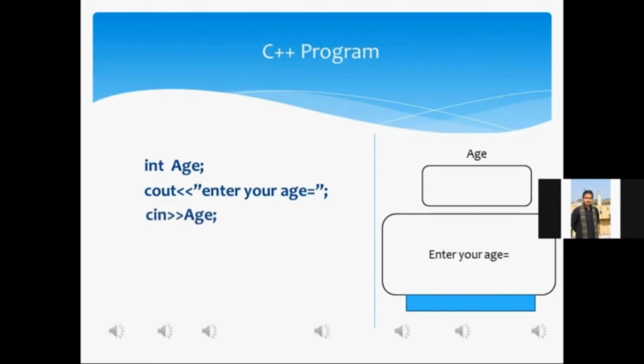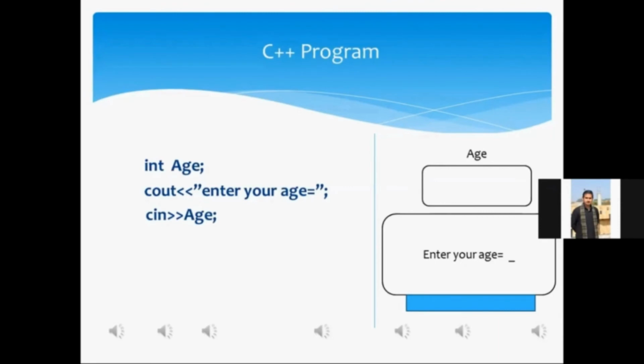The blinking of the cursor requires us to give input using the keyboard. Are you getting my idea? Yes, sir. When the cin statement is under execution, you go on looking at the monitor screen, a cursor will blink and go on blinking, and it requires us to give input using the keyboard.